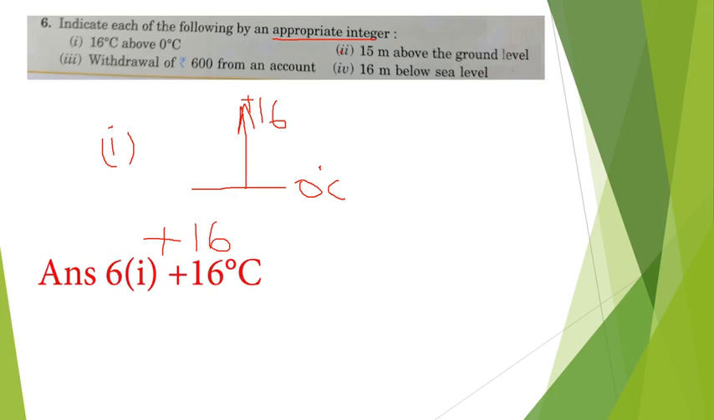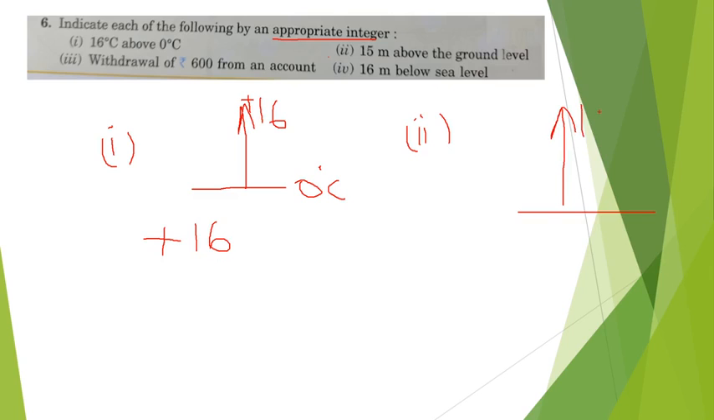The question number 2, 15 meter above the ground level. Suppose this one is the ground level. So 15 meter above the ground level, somewhere here it will be. So I can write plus 15.